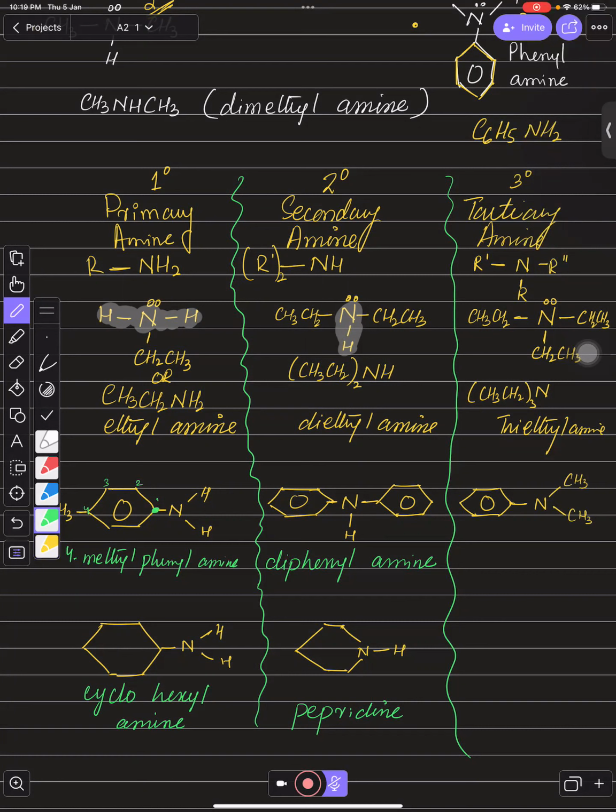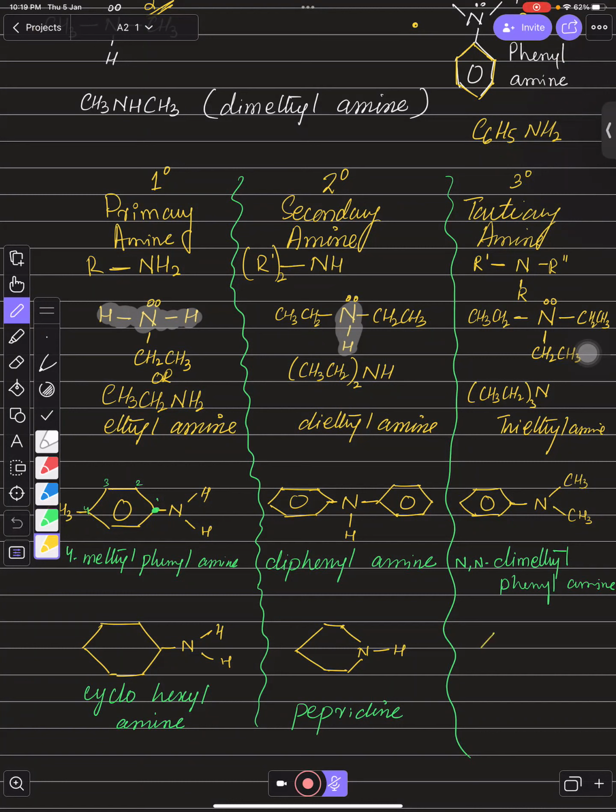It should be dimethyl and phenylamine. And you need to mention that both the methyls are on N. So you can say N,N-dimethylphenylamine, meaning both the methyl groups are attached to the nitrogen.